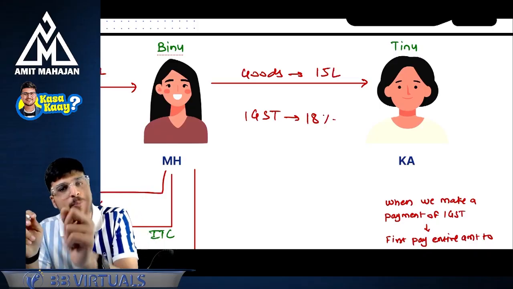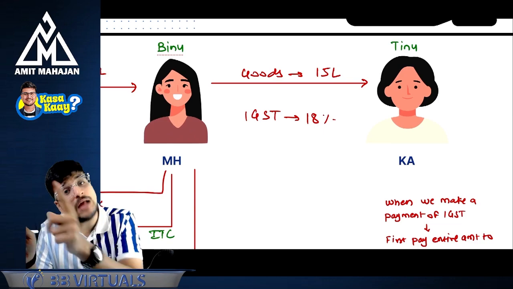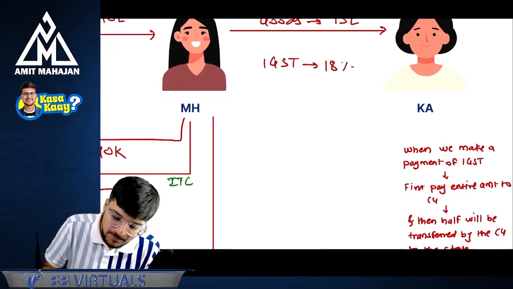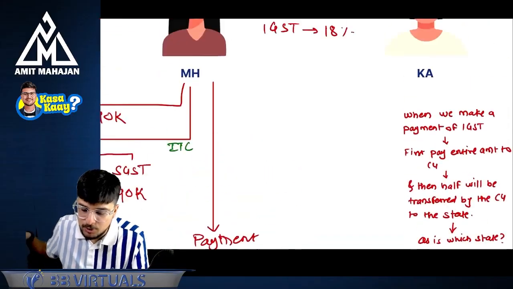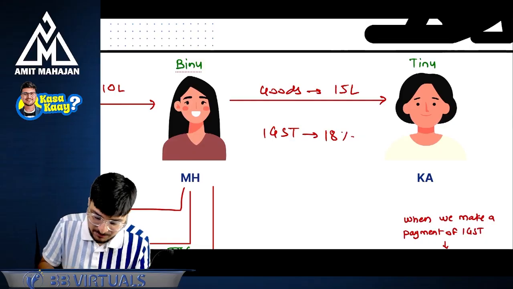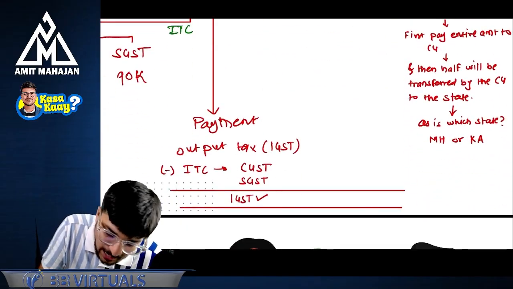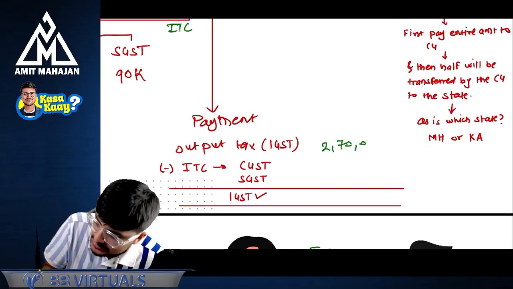Can I say Binu will have to pay 18% of IGST to the government? Yes. And this is Binu's outward supply tax, that is outward tax. Okay. Now, Binu will go to the government. What is Binu's outward tax? Binu's outward tax is 18% of 15 lakhs. Let's identify: 18% of 15 lakhs comes to 2,70,000 rupees. Can I say output tax is 2,70,000 rupees?